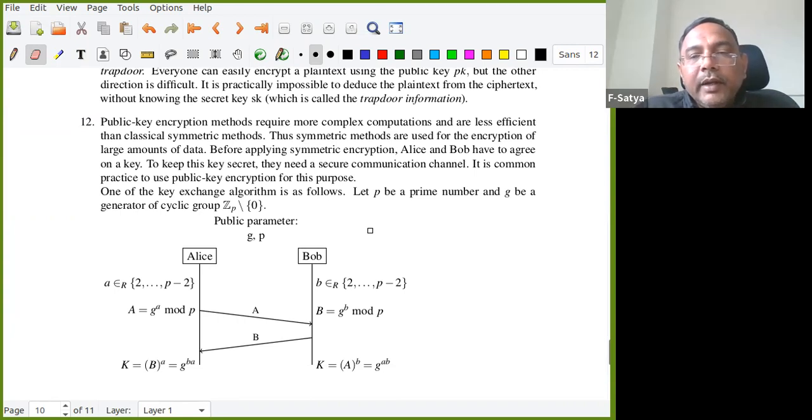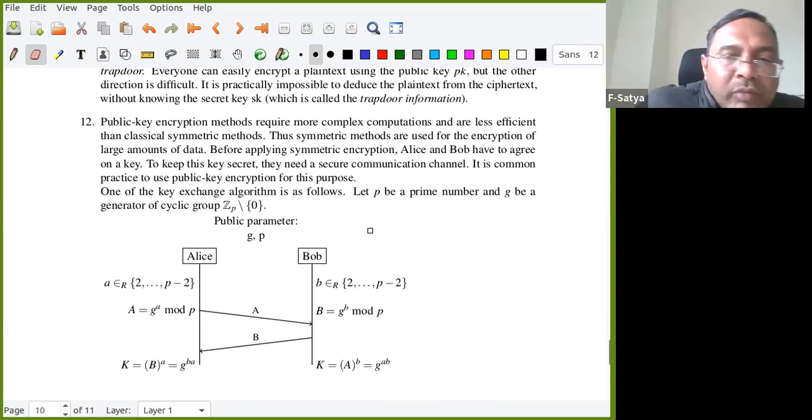Before applying the symmetric key, Alice and Bob have to agree on a key and keep it secret. They need a secret communication channel. It is common practice to use a public key crypto system for this purpose, so the public key crypto system is used to exchange the key. Key exchange is possible with this. Later we will use symmetric keys only.